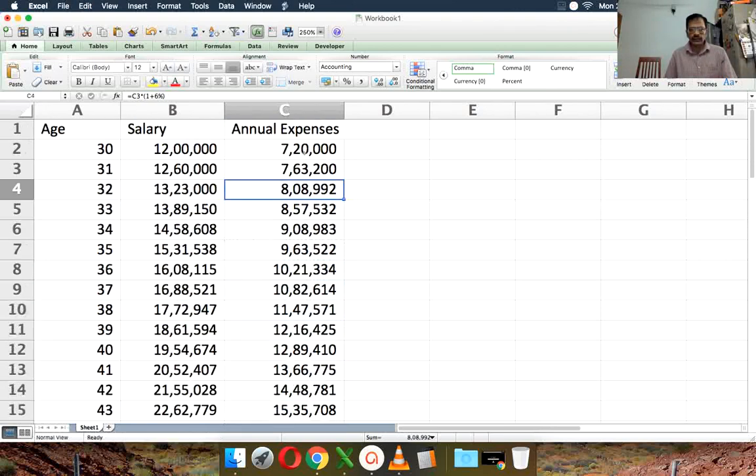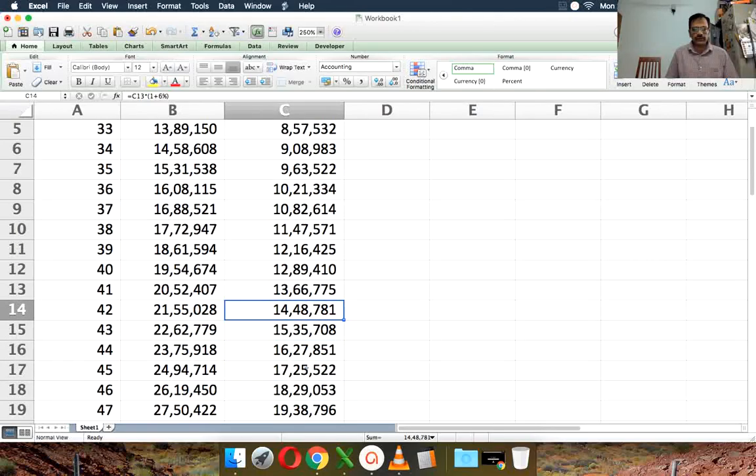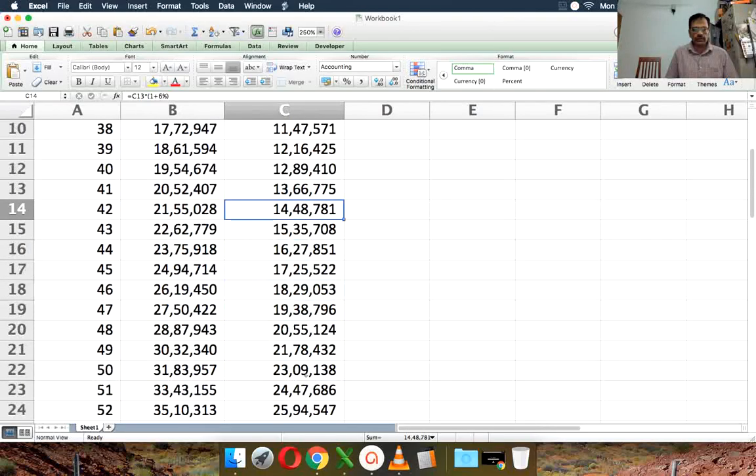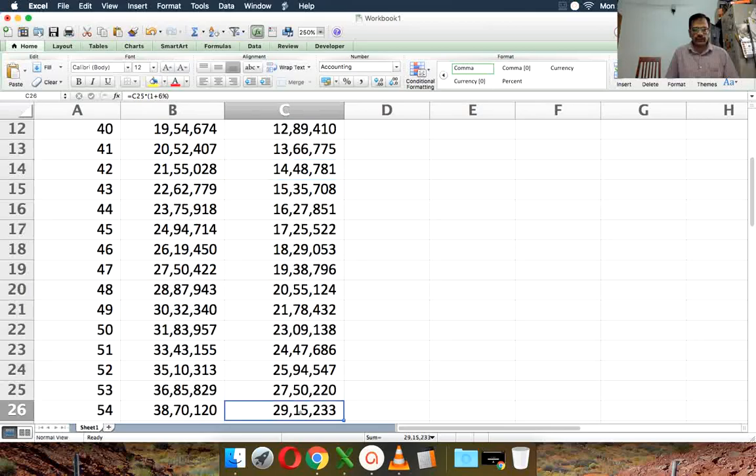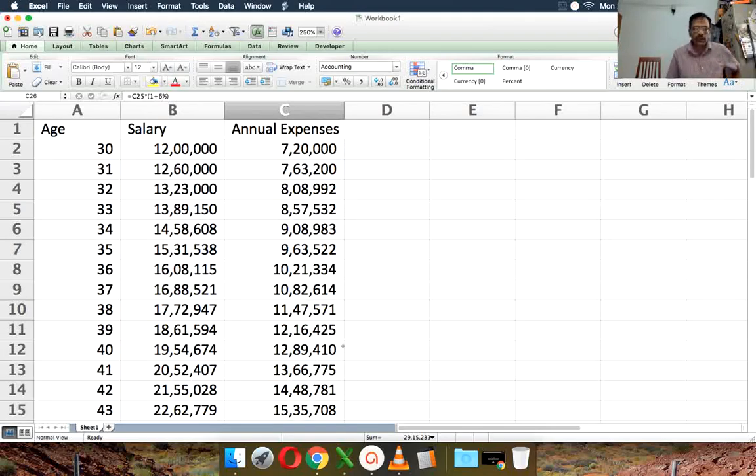So you can see here, 7 lakhs 20,000, and by another 12 years, that's 14 lakhs 48,000. For 6% inflation, roughly every 12 years, the expenses will double. Another 12 years was 54, roughly, so it's somewhere in between that, and so on. So every 12 years, roughly, it will double.